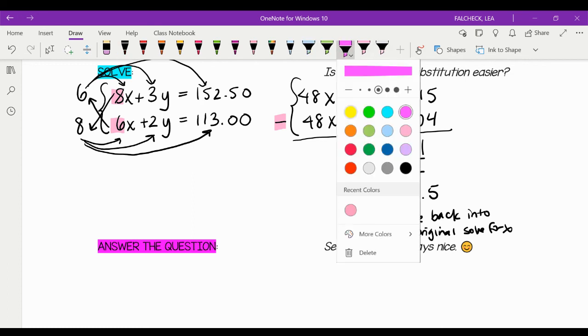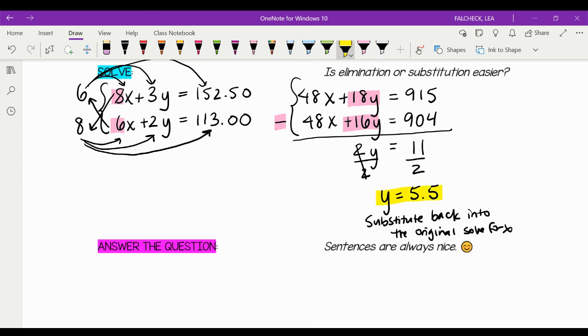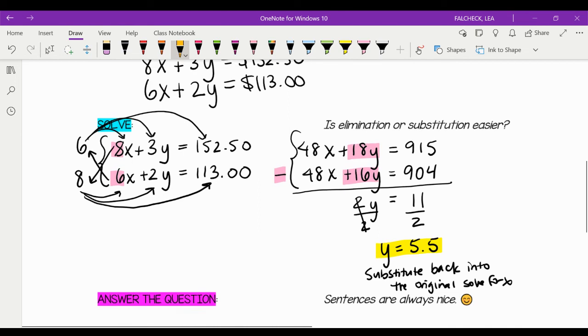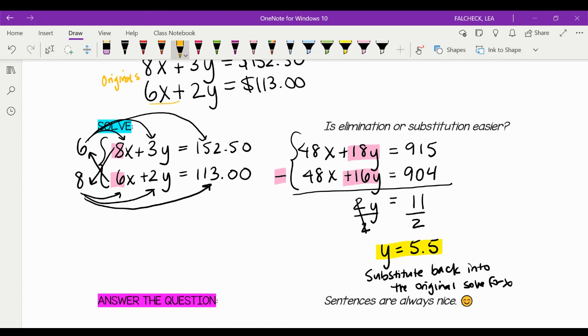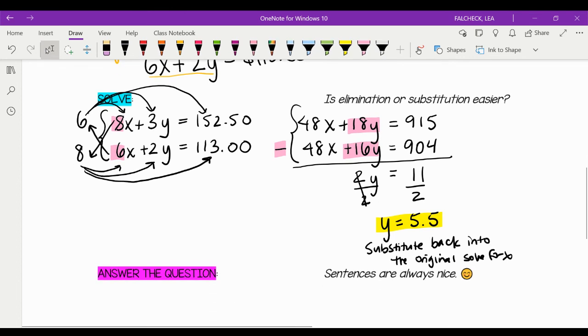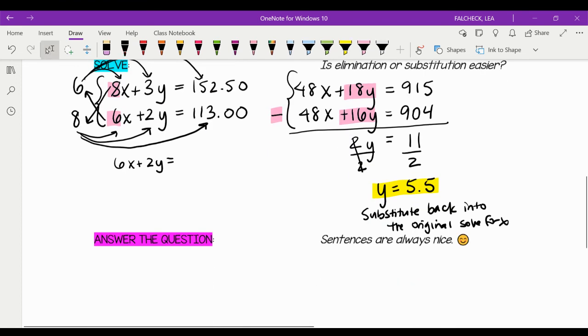I need another color. Let's do yellow. I'm going to take this and substitute it back into an original. So recall that our originals are up here. So let's pick an original. I don't know. This one seems like it has lower numbers, so I'm going to do that one. So I'm going to copy the original that I'm going to use. 6x plus 2y equals 113. I'm supposed to be substituting in the y value that I got over here, and then we can solve for x.